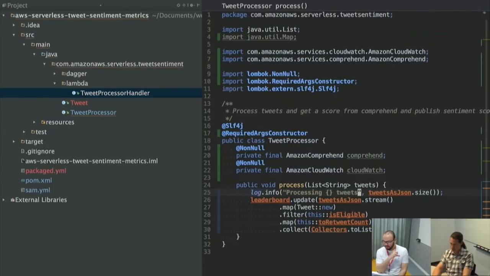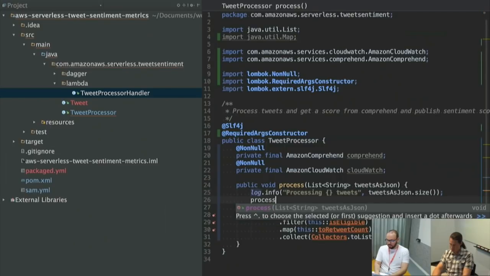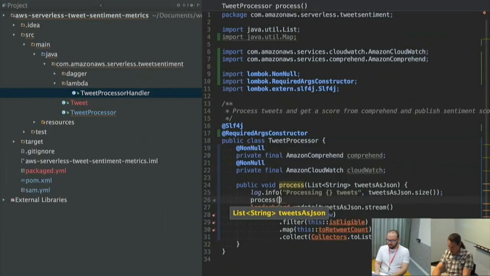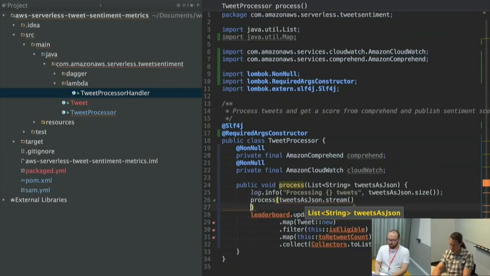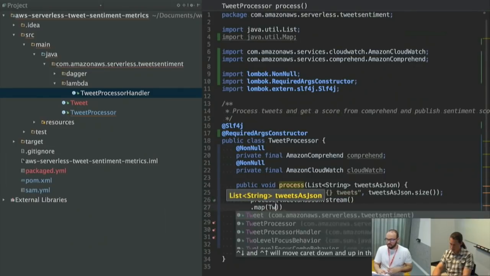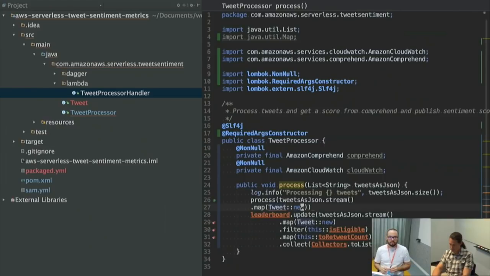Okay, so I'm processing my tweets as JSON, and it tells you how many you're processing, and now at this point I will have a process tweets as JSONs. I'm going to stream that to create a new tweet object.